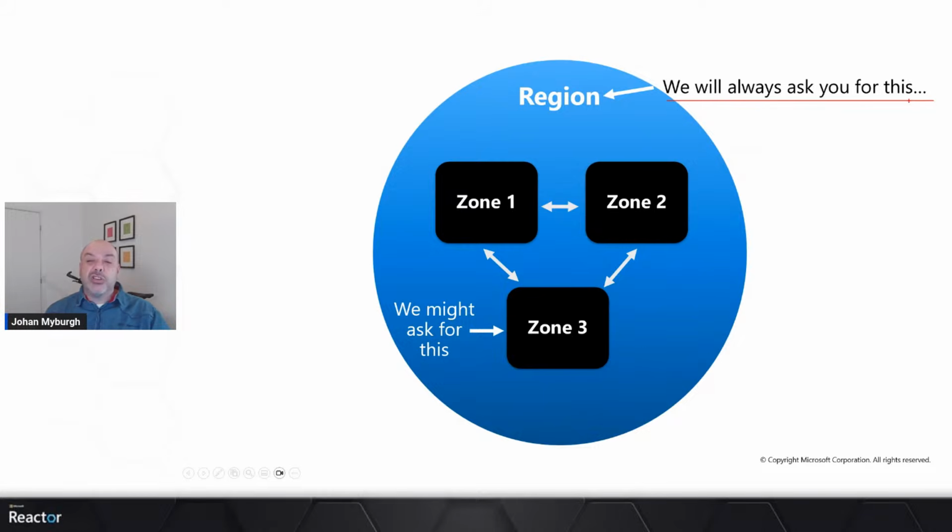So then it's up to you to ensure that you select the right region. We will always ask you for the region. The thing we might ask you for is the zone. Depending on the type of resource you are deploying, we might not always prompt you for a zone. Certain services don't make use of zones, right?